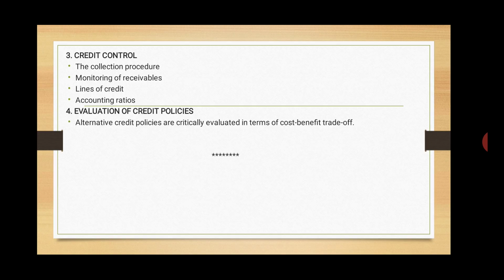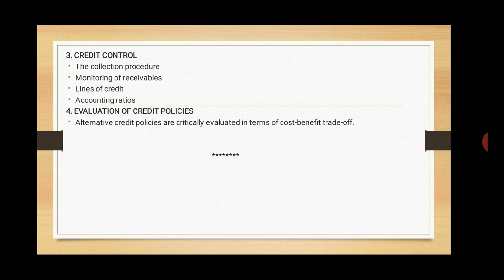Why? Because there is no doubt that an increase in sales will increase the contribution. You know already the contribution is sales minus variable cost. It is true. But simultaneously the firm will face the risk of an increase in other costs as well.